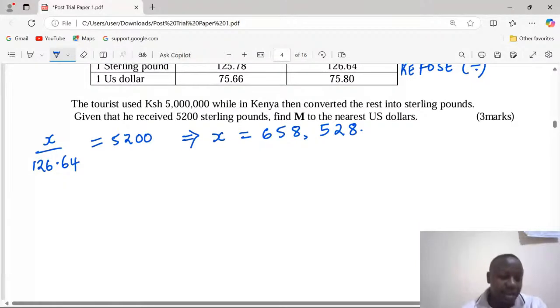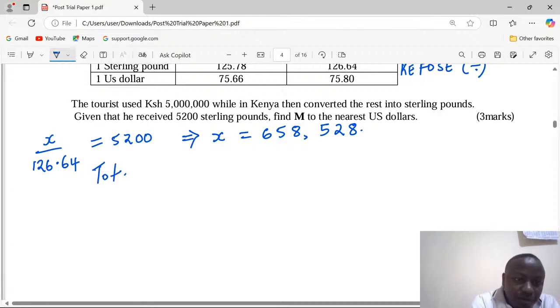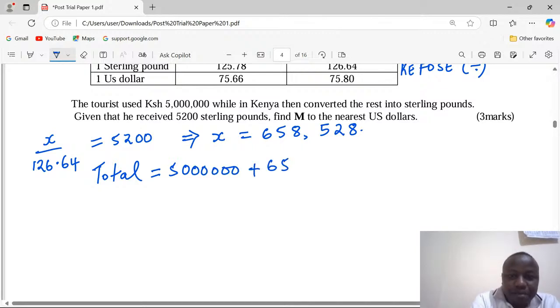Yeah, that is the currency which was converted from Kenya shillings to sterling pounds. If this is what was converted, then this was our balance. Remember, the tourist had used 5 million in Kenya. So how much was the tourist having in total? Because we have the balance that was converted and the amount that was spent while in Kenya. Now, the total amount that the tourist had is what was spent plus the balance which had been converted.